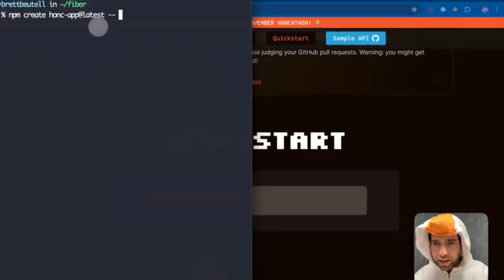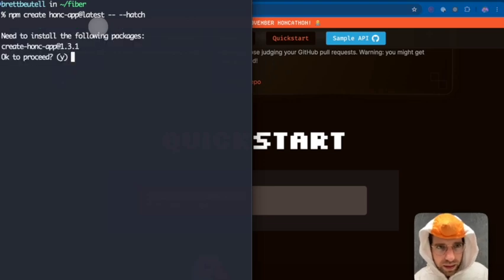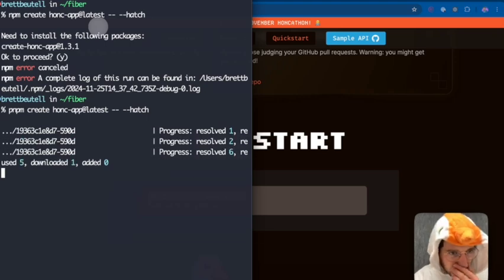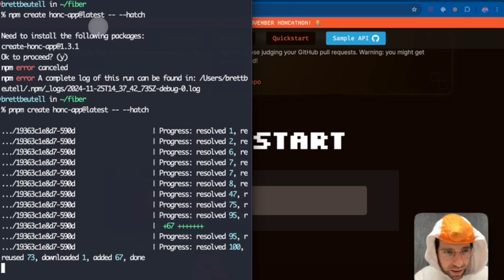Because I've got the inside track with the honk stack, I want to show you something special that you can do. Don't tell the creators that I told you this because I think it costs them money. But if I put this extra dash dash right here and then a dash dash hatch, which is what geese do from eggs, if that wasn't clear. You know what, I'm going to use pnpm because I'm a goose.